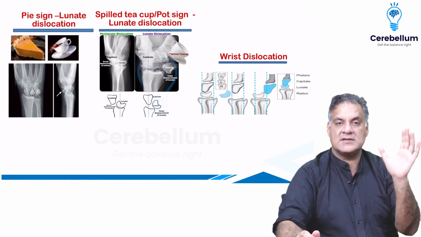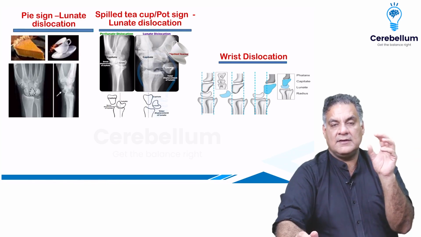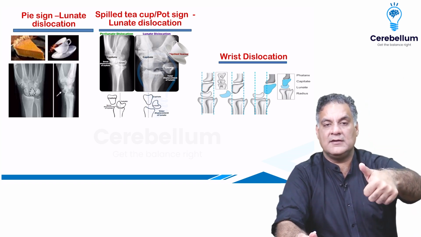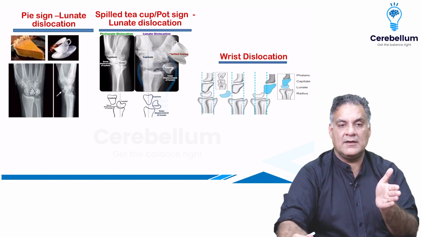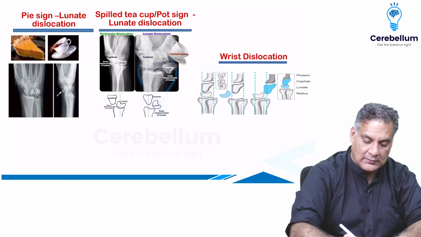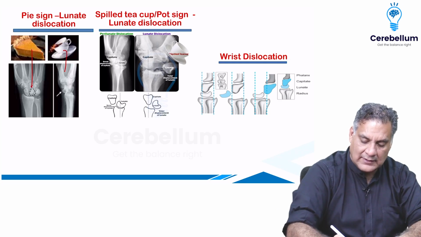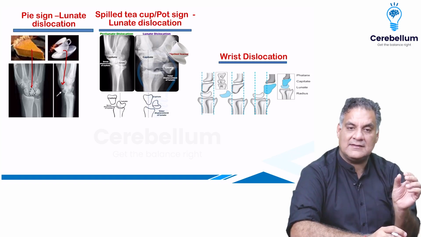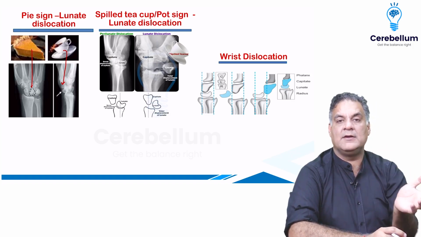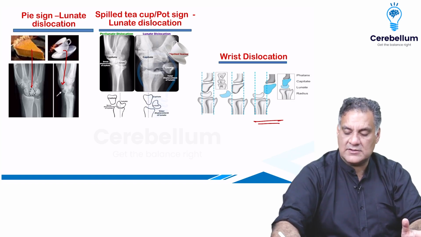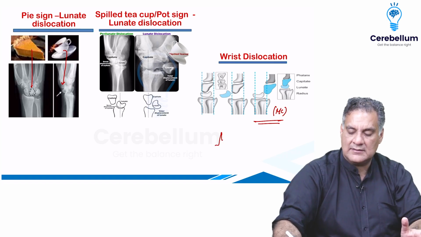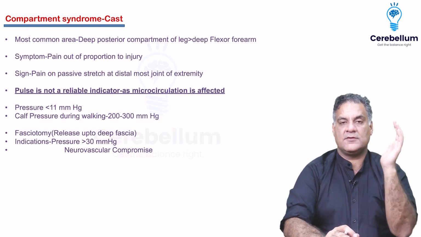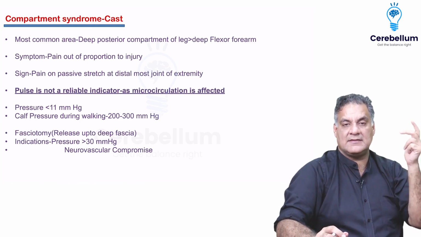When dislocations at the wrist occur, it is a very different type of scenario. When only the lunate moves and everything stays in, it's a lunate dislocation. In lunate dislocation, you will either have a pie sign where it looks like a pie, or on a lateral view, it looks like a spilled teacup or pot sign. Whereas the more common variety is lunate stays and everything else moves, called a perilunate dislocation. In perilunate or lunate dislocation, it is the median nerve which is usually paralyzed.